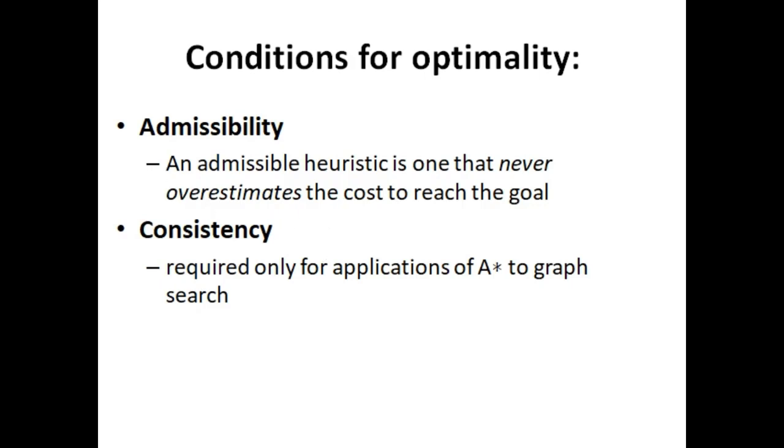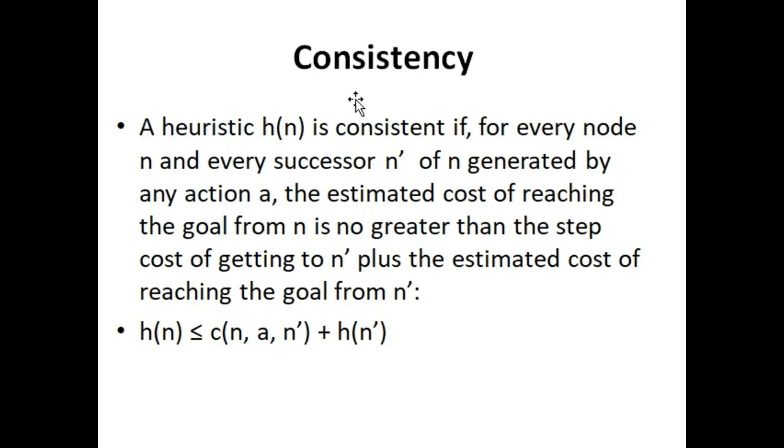Let us now look at its meaning, what it signifies. So what is consistency? A heuristic value h of n is consistent if, for every node n and every successor node n dash, what is the successor? The next state that gets generated. So if n dash is generated by an action A, the estimated cost of reaching the goal from n is no longer than the step cost of getting to n dash plus the estimated cost of reaching the goal from n dash.